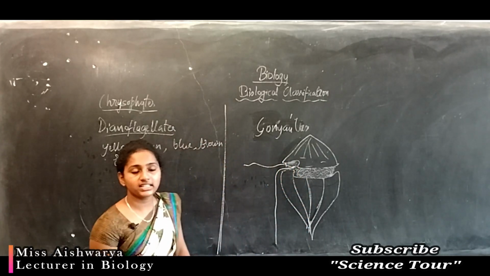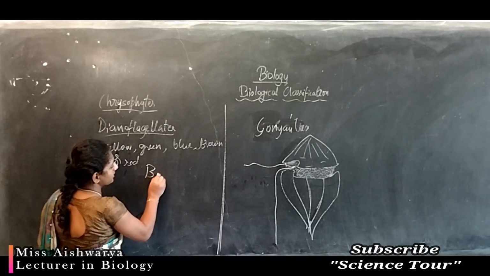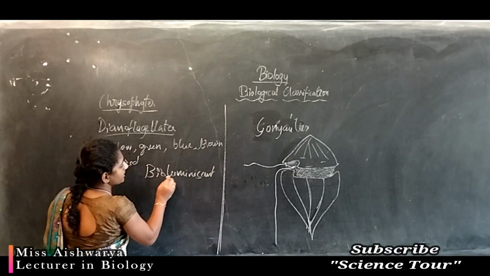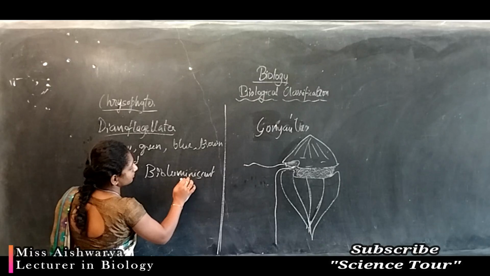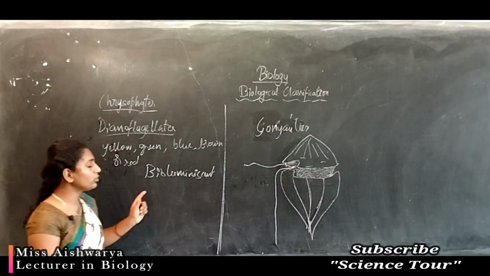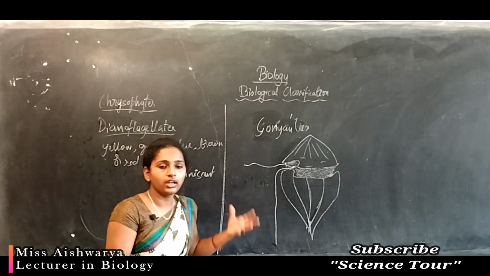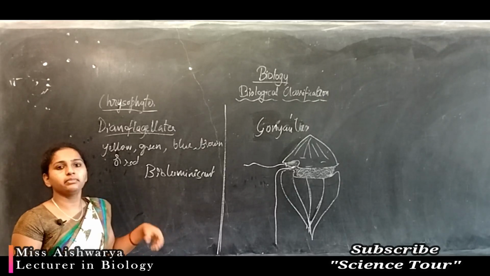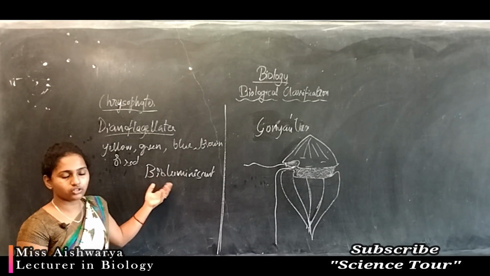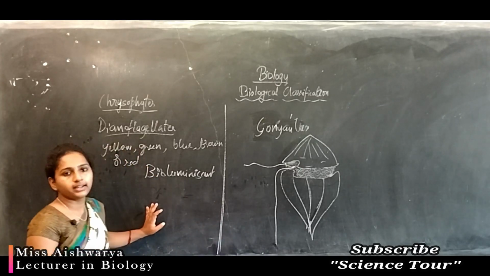Some of the bioluminescent organisms also come under the dinoflagellates. Bioluminescent organisms are nothing but organisms which emit light in night conditions. In the daytime they absorb light, and at night they illuminate. That process is called bioluminescence, and the organism is called bioluminescent. So that also comes under the dinoflagellates.